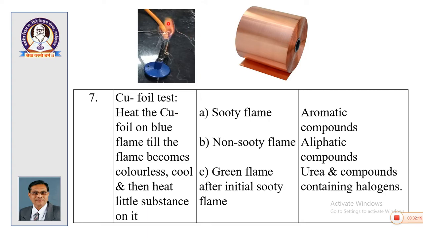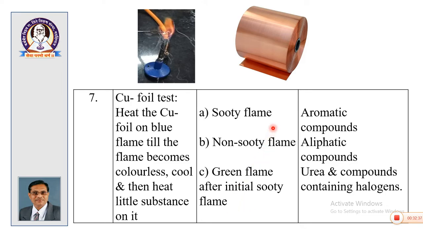Some compound is placed on the copper foil and ignited in the flame. There are three possibilities: a sooty flame, a non-sooty flame, and a green flame after an initial sooty flame.